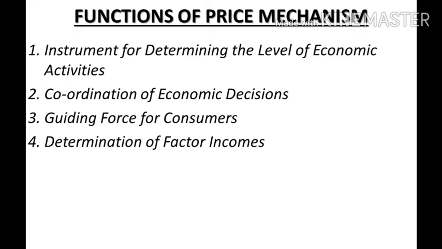First you will decide how much you will spend, and then after finding out the prices of all the commodities, you decide which commodity you will purchase and which you will not. So price mechanism is guiding you in both ways, how much to spend and on what to spend. So prices of goods and services determined in the product market by the forces of demand and supply determine how the consumption expenditure will be incurred on the purchase of various consumer goods.